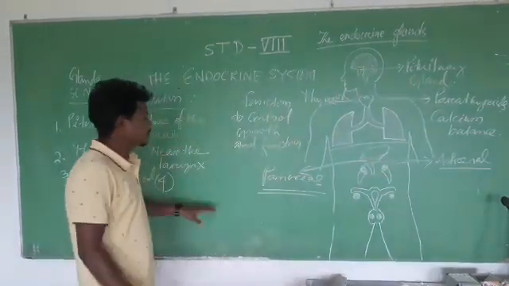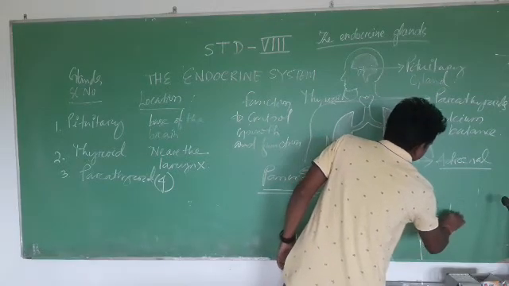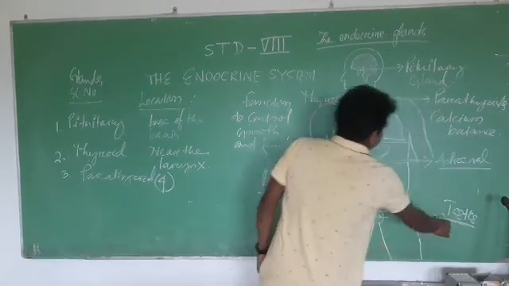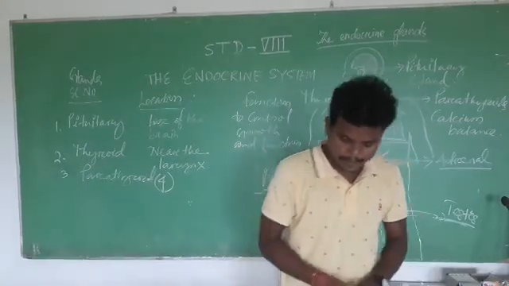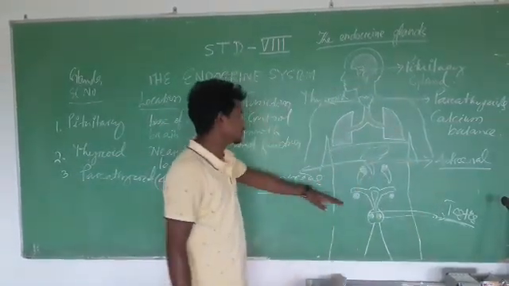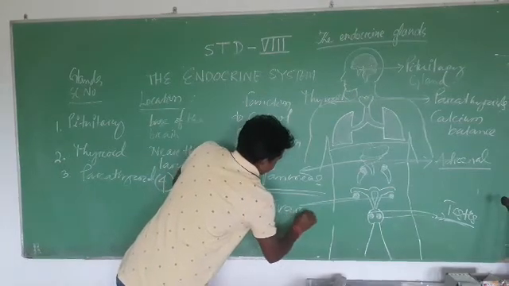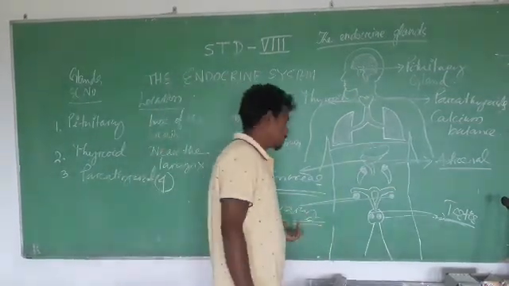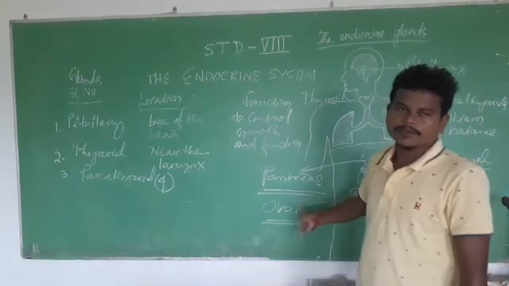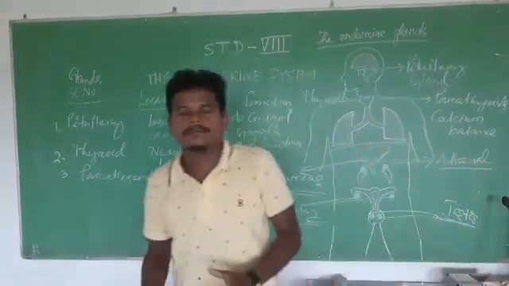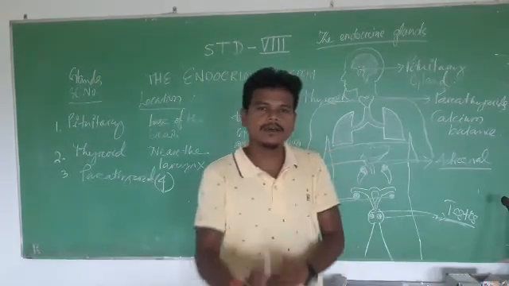Next one is the testis. It is located outside of the abdominal cavity, and it promotes the development of secondary sexual characters in males. These two are called ovaries. In females, they regulate the secondary sexual characters, and also regulate the uterus and any activities related to pregnancy.